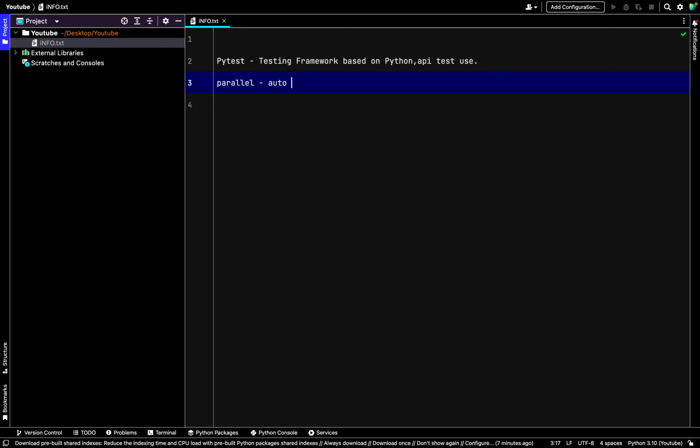Suppose you have a class inside which you have written many test cases, but you want to skip some of the test functions. Then you can skip those instead of running them and wasting time.